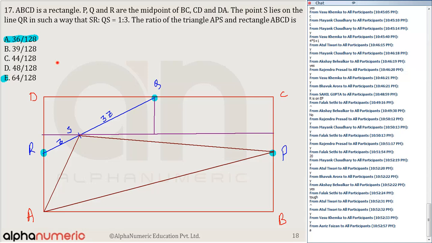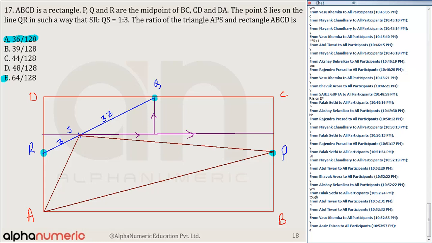Now tell me one thing, all of you. If I'm talking about these two triangles, can you say the sides of these two triangles are in the ratio 1:3? These two are similar triangles. I've drawn this line. This line is actually parallel to BC and this one. This line is also parallel to AB and BC.